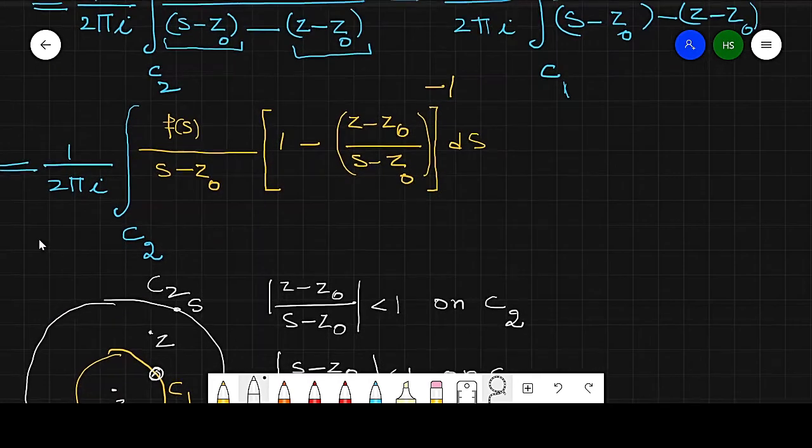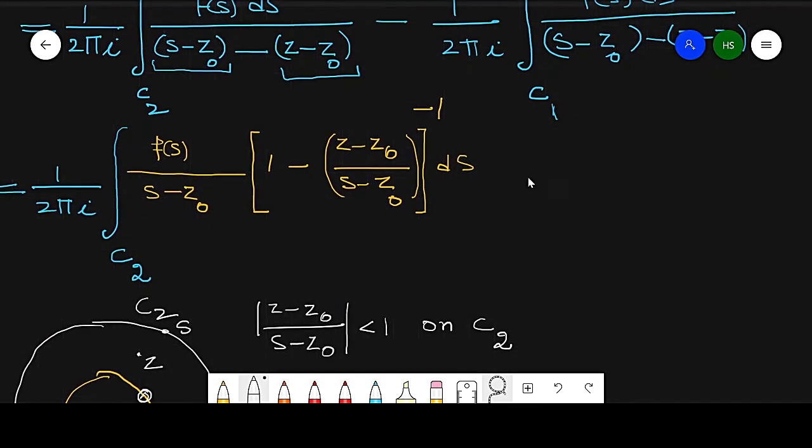Now, keeping this in mind, this can be written as 1 by 2 pi iota. From this I will take the minus Z naught, so this will become a plus. So this is the C1 integral of f(s) ds.